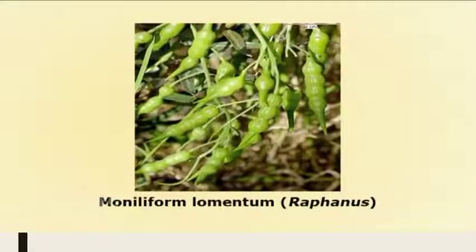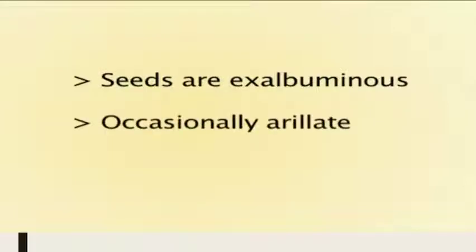Inside the fruit, we have the seeds, but these seeds lack endosperm. That's why we call the seeds here exalbuminous. Occasionally, these seeds are arillate. Inside the seeds, we have the embryo. A characteristic feature of Brassicaceae is these embryos are either curved or folded.